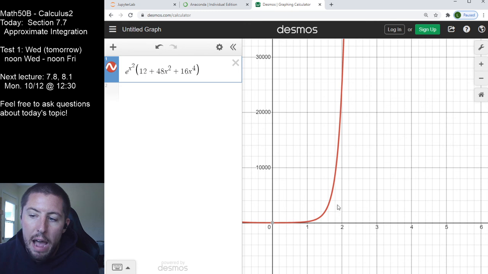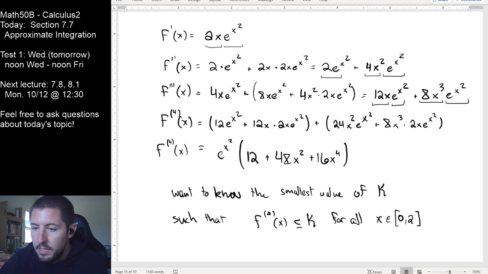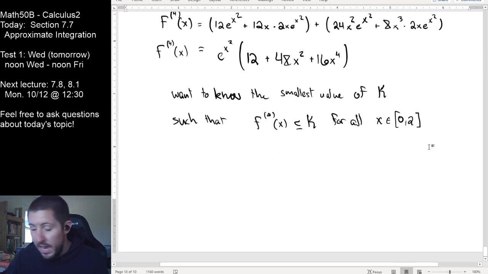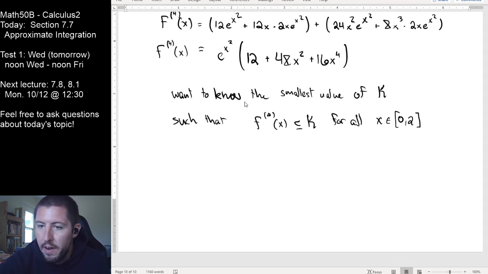So this is just my graphical justification of saying the fourth derivative evaluated at 2 is an acceptable choice for k, because that height will be greater than or equal to all the other heights that we experience between x equals 0 and x equals 2. Right? So I'm going to come back to Word now, and I'm going to say in Desmos, and again, you're going to want to use a graph for this. Look how crazy these functions might get if you're computing a fourth derivative out here, right?